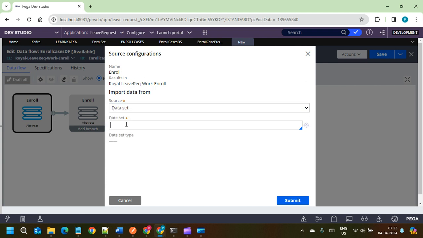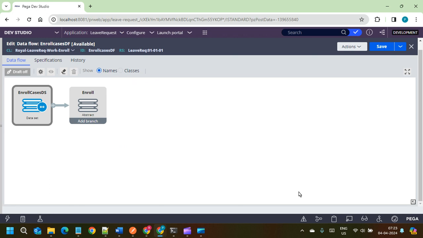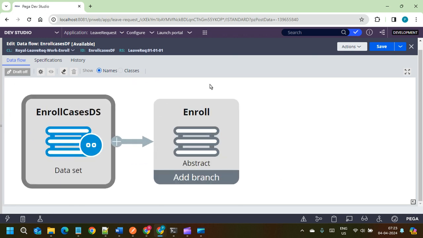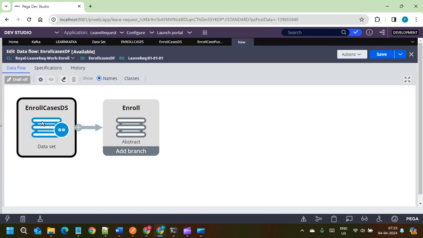Now, our requirement is to use the data set. Read existing and create new records. Normally, we give this option to only read new records. Click submit. Now source is set. The source for this data flow is the Kafka topic, which is associated to the data set, and the data set is given here. So whenever any new record is inserted to the Kafka topic, that will be pulled here.